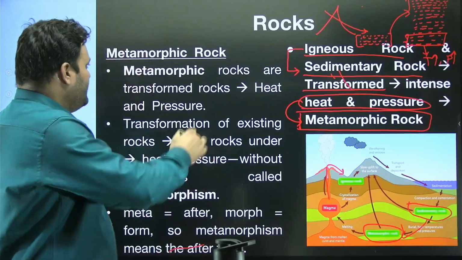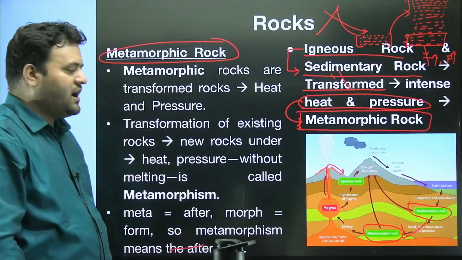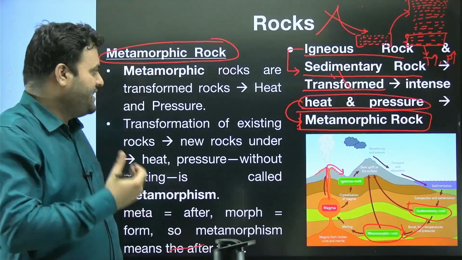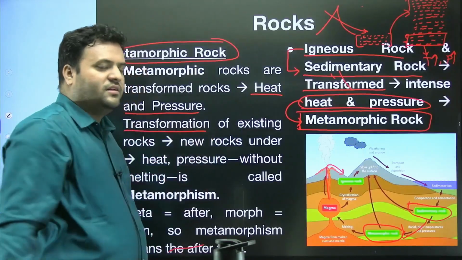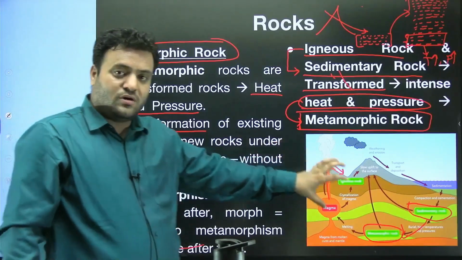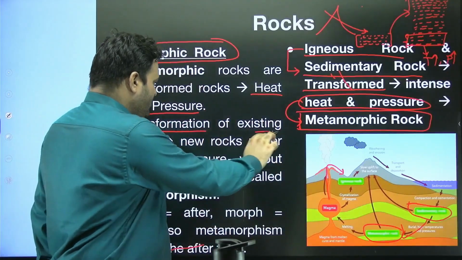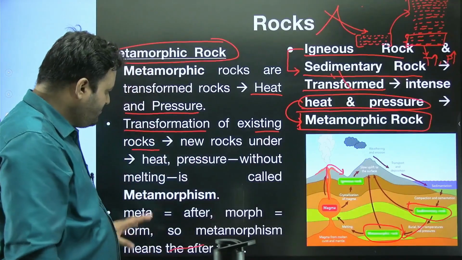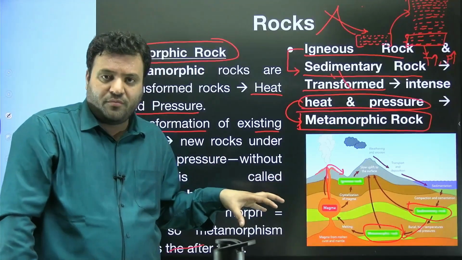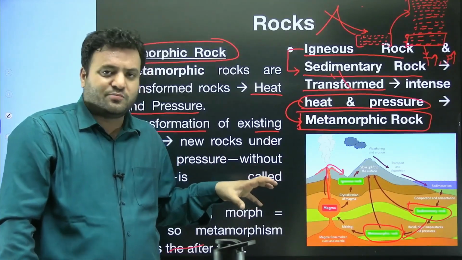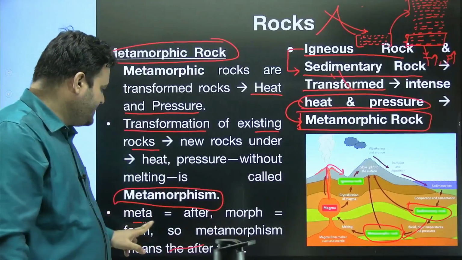Let's see the characteristics of metamorphic rock. Metamorphic rocks are the result of transformation from heat and pressure, obviously, and this transformation is taking place in existing rocks. So sedimentary rock is transforming into metamorphic rock. Existing rocks are going to transform, and this entire process, where sedimentary rock transforms into metamorphic rock, is referred to as metamorphism.